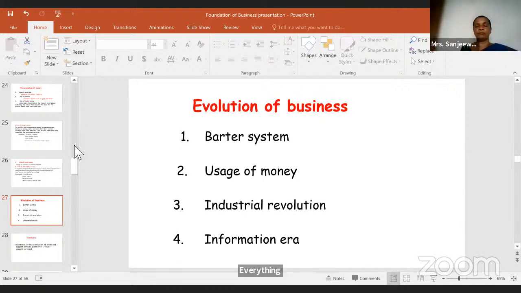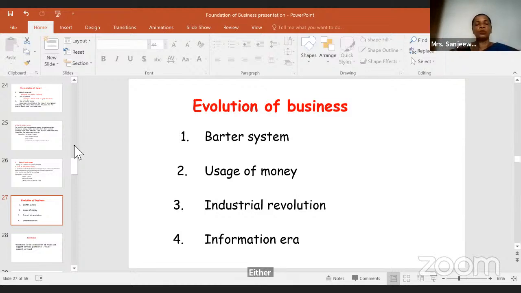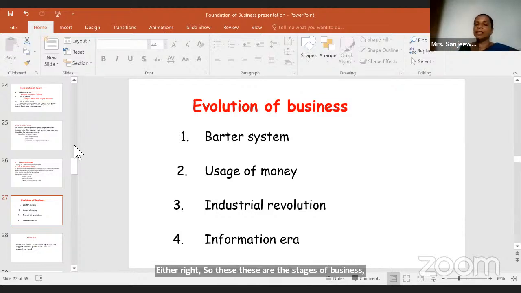So what is the evolution of business? What is the first stage? Barter system. Second stage, usage of money. Third one, industrial revolution. Fourth one, information era, right? So these are the stages of business. When there is a question to write the evolution of business, you can't skip one or two. You need to write all these four stages in a proper manner, right? Otherwise you won't get marks.